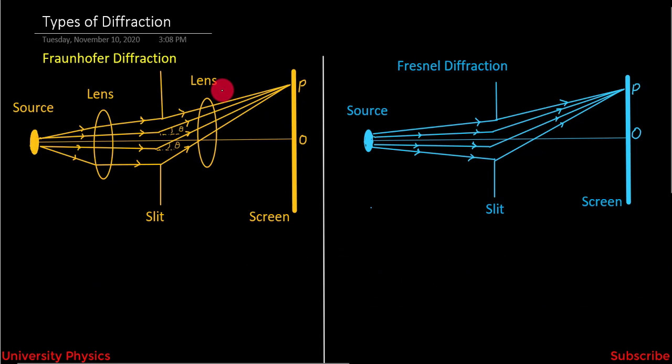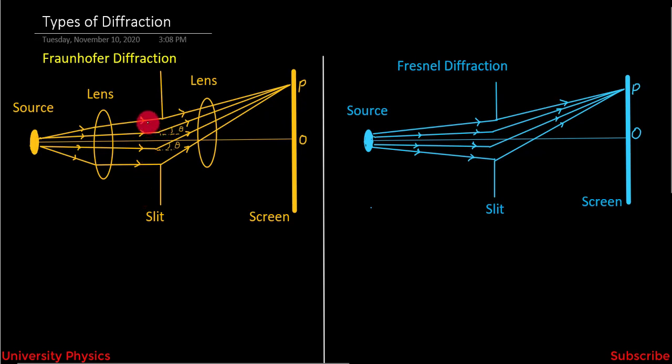Now, the question is why we use an infinite distance between the source of light, slit and screen. Friends, we know that if the source of light is far away from the slit, then the wavefront is plane, or we can say the rays of light are parallel to each other.